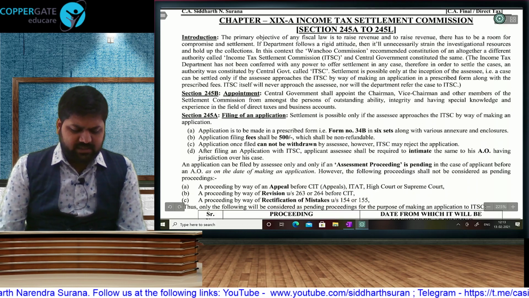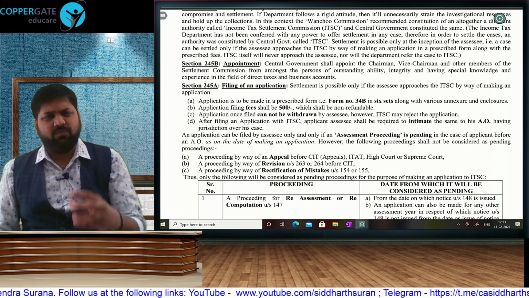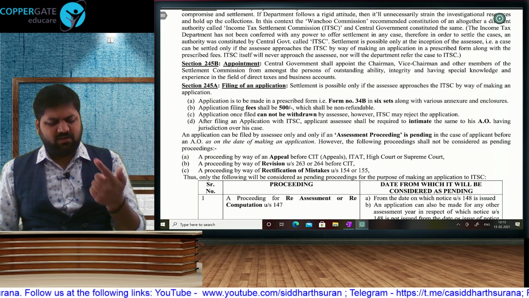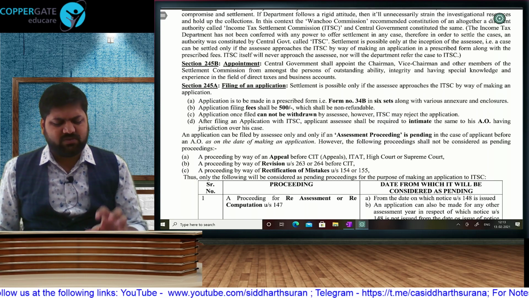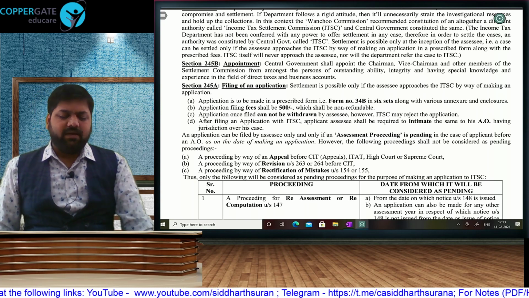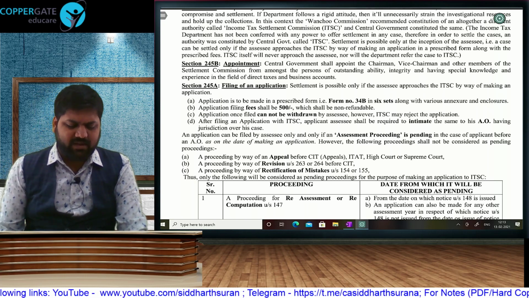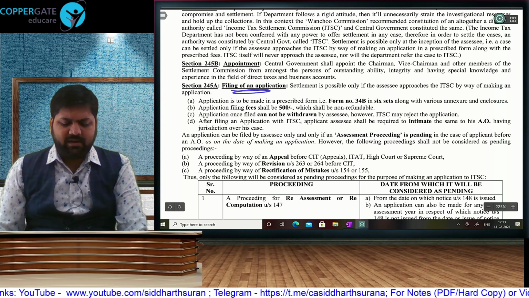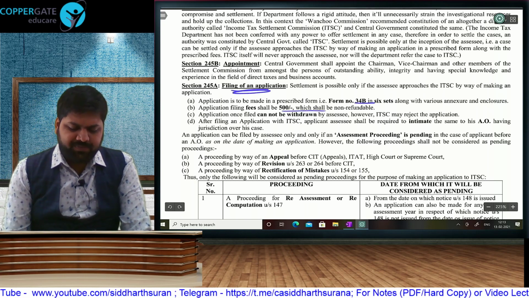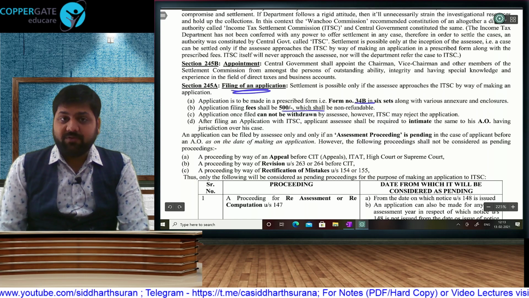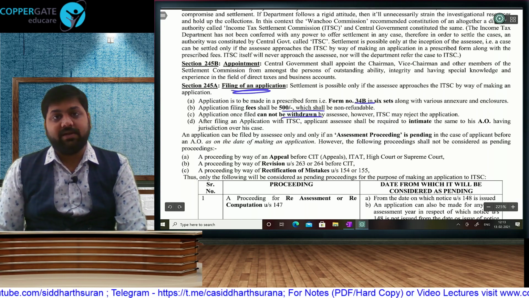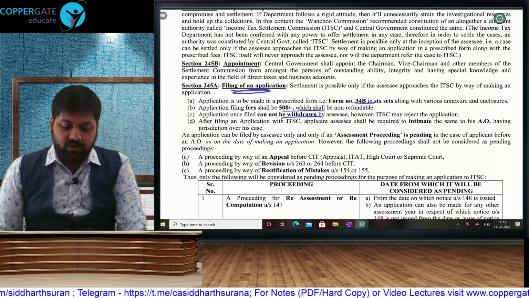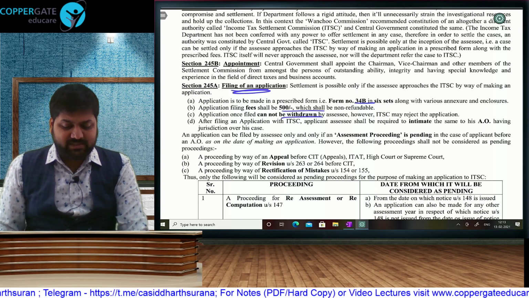There are a few section numbers in these few chapters: Settlement Commission, Tonnage Tax Scheme, Penalties, Miscellaneous, not very important. AAR is in international tax, so that will be important. But very quickly, obviously you will have to make an application in Form 34B. Rupees 500 will be non-refundable. Once you file your application, then later you will not be allowed to withdraw your application. But obviously ITSC has the right to reject.